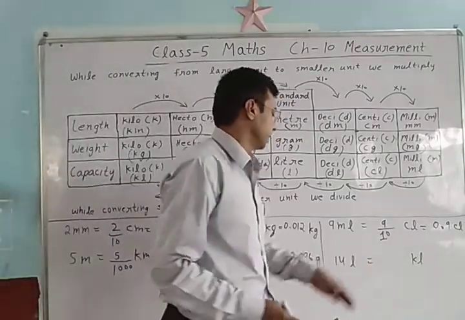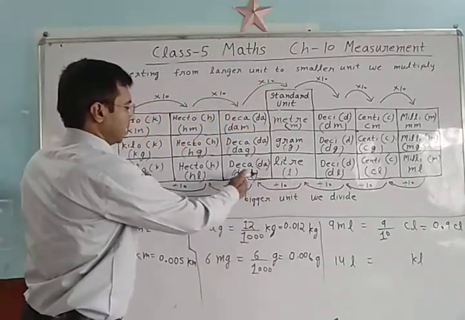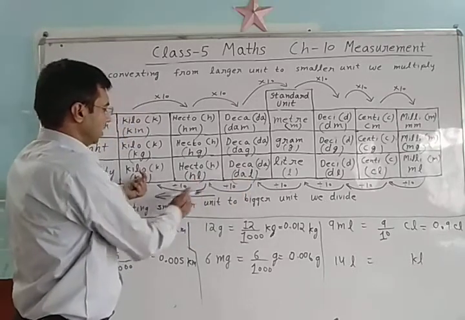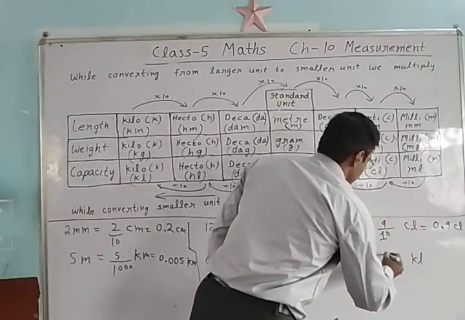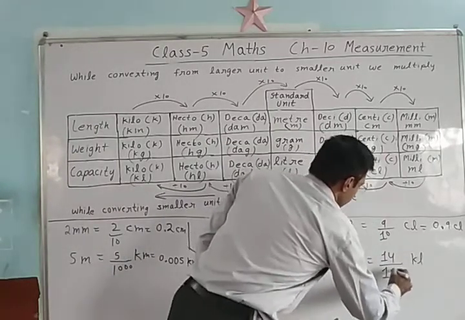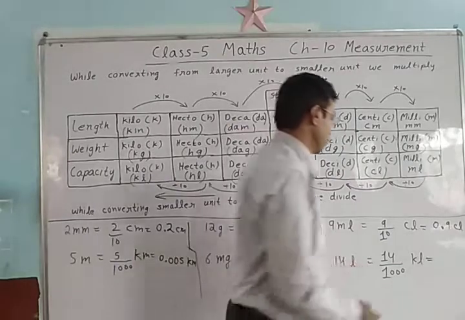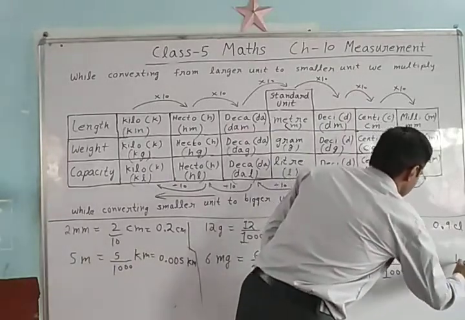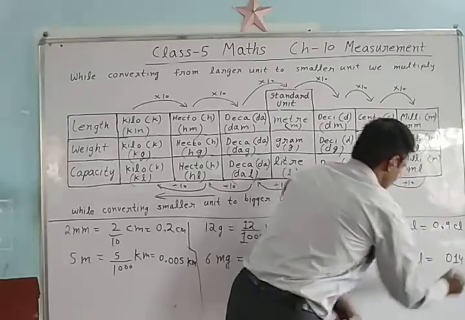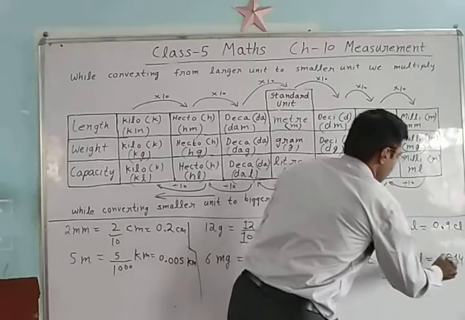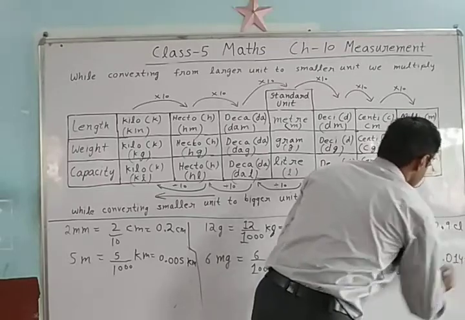Now 14 liter, how much kiloliter? See here, this is liter, this is kiloliter. Liter to decaliter 10, decaliter to hectoliter 10, hectoliter to kiloliter 10. So we write 14 here, divided by 1000. Now if we convert this fraction into decimal, what we do? Write 14, now add 1 zero because we have 3 zeros. Now put the decimal, 0.014 kiloliter.